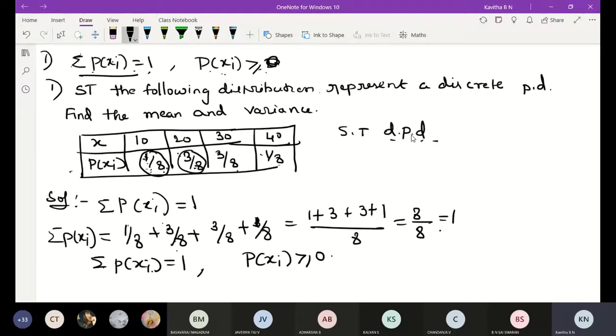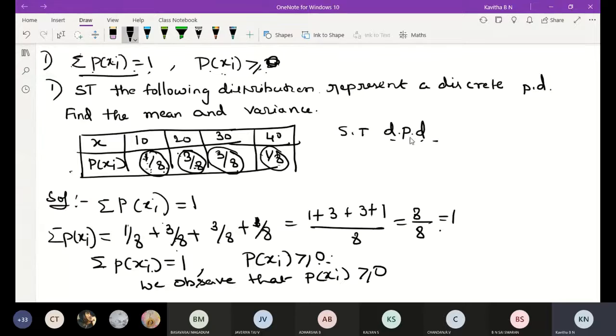Then in the next third column, 3 by 8 is greater than 0. Then 1 by 8 is also greater than 0. Then P of xi is greater than or equal to 0. Okay, we observe that P of xi is greater than or equal to 0.